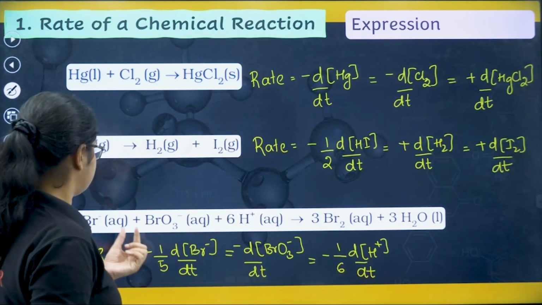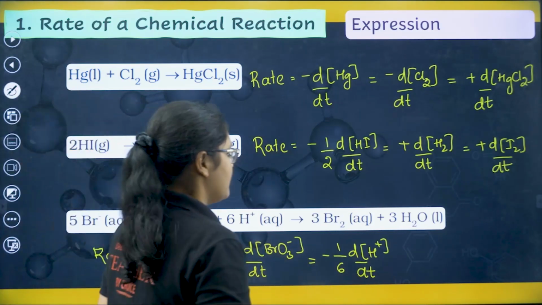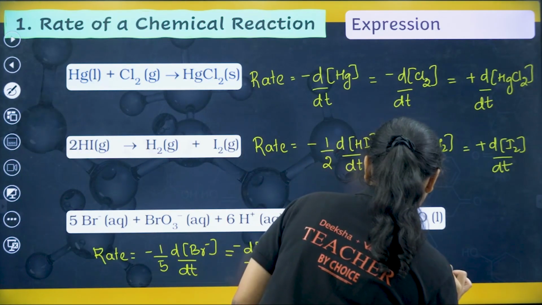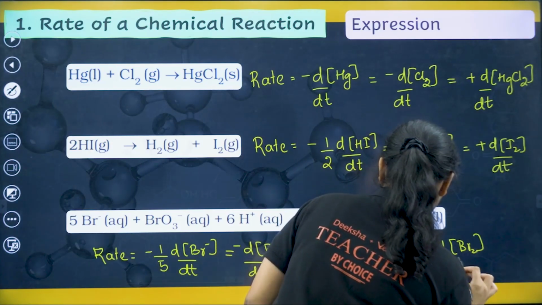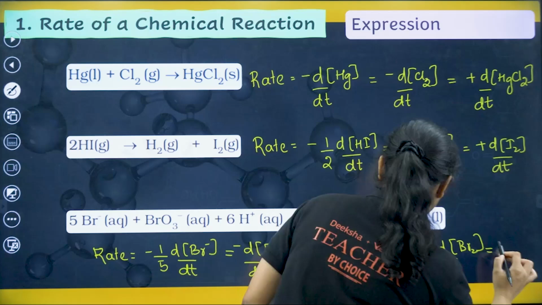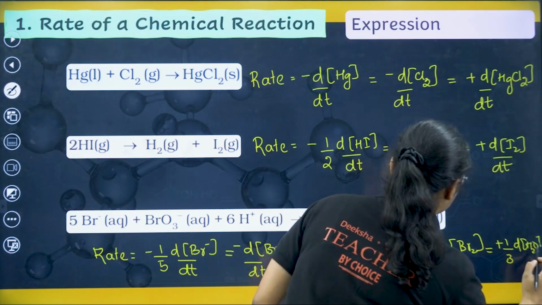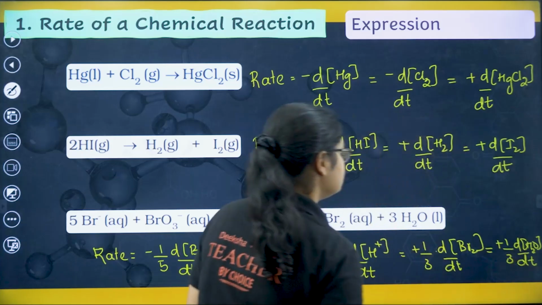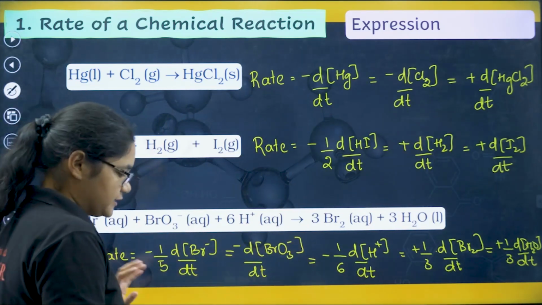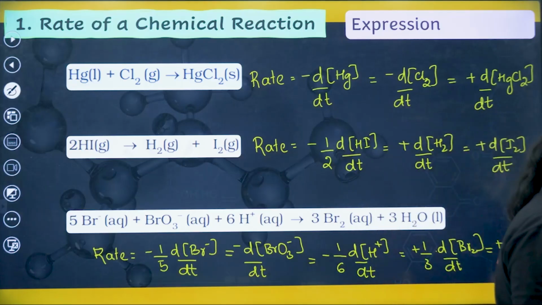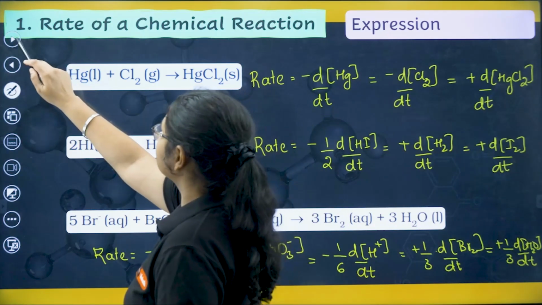So I have added all this: Br- I have written, BrO3- written, H+ is also written. Then I have plus 1 by 3 d[Br2]/dt, is equal to plus 1 by 3 d[H2O]/dt. So this is the complete rate of the reaction. You can check once. I hope you are also writing with me. Clear? Fine. Now let's move to the next part.